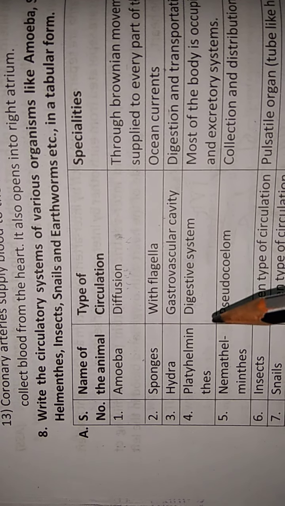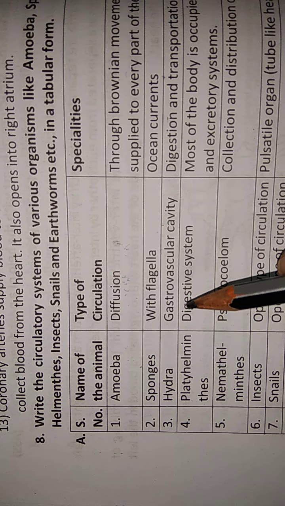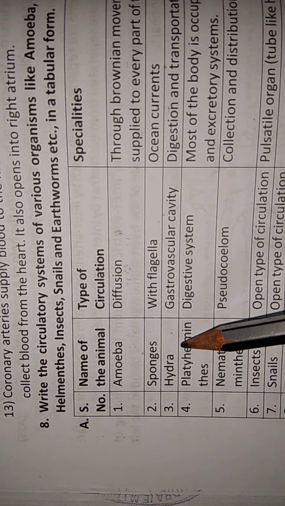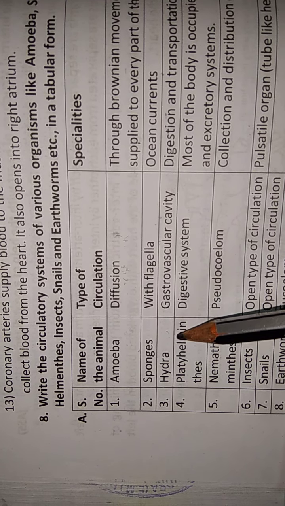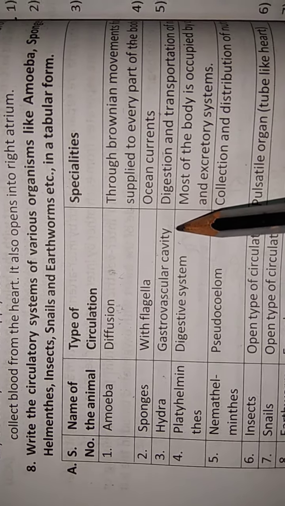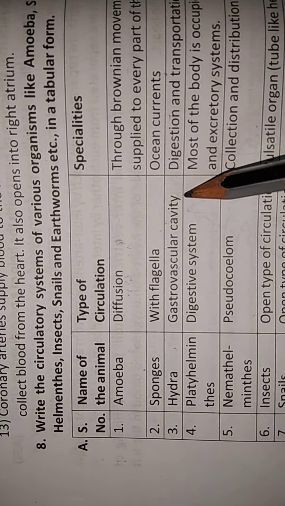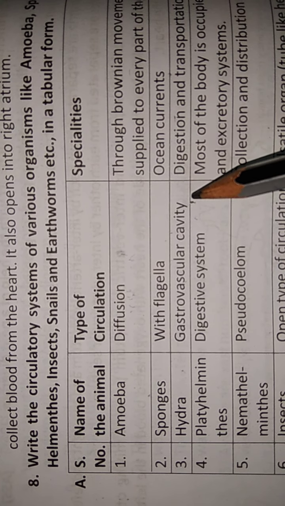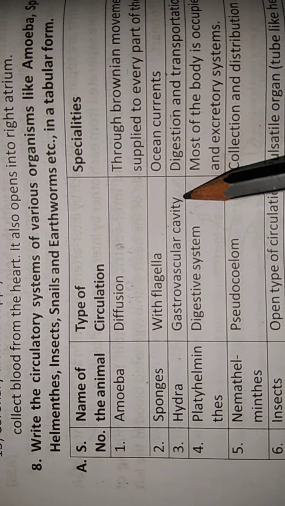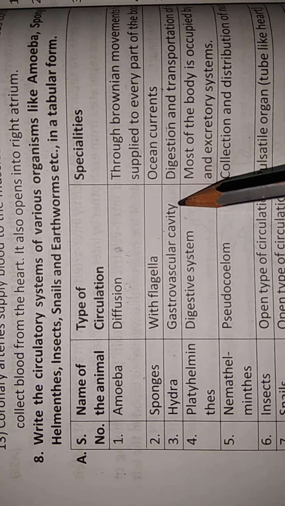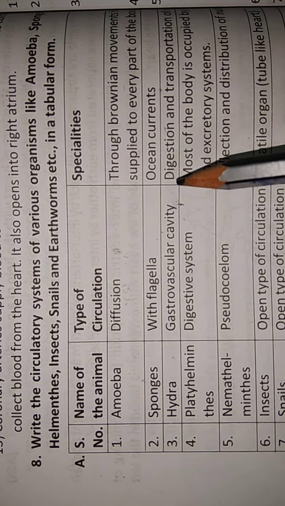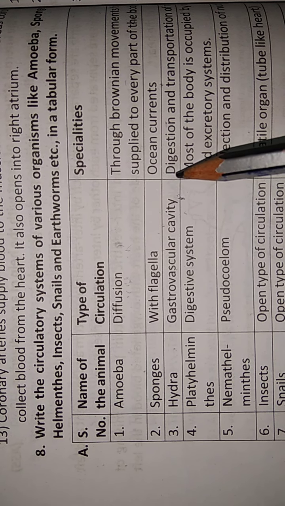Next, Hydra, a coelenterate. Here they have a gastrovascular cavity. The cnidarians, or coelenterates, are better evolved than sponges. They have developed a blind sac-like structure, the gastrovascular cavity, which has taken up the function of digestion and transportation of nutrients to each and every cell of the body.